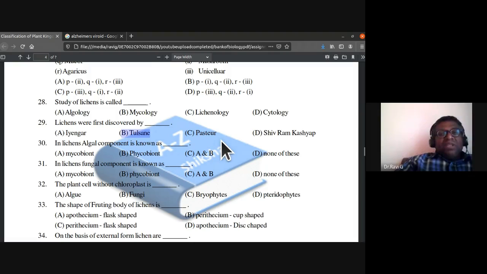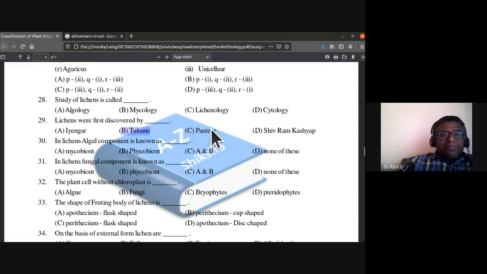Pasteur gave the name virus. He is also the father of microbiology. Pasteur has done a lot of work on microorganisms, so he is called the father of microbiology, Pasteur.